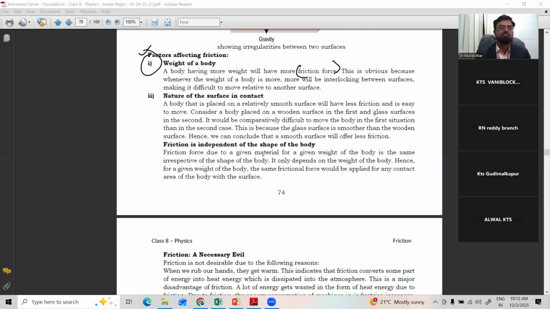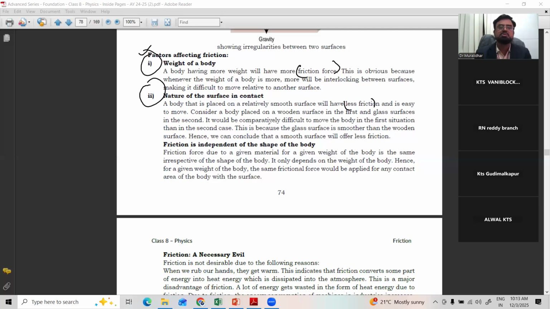Remember. Next, second, a very important point. Nature of surface in contact. What are those two surfaces which are in contact? Friction depends on the nature of the surface. A body that is placed on a relatively smooth surface will have less friction. Surface is smooth, friction is less and it is easy to move.